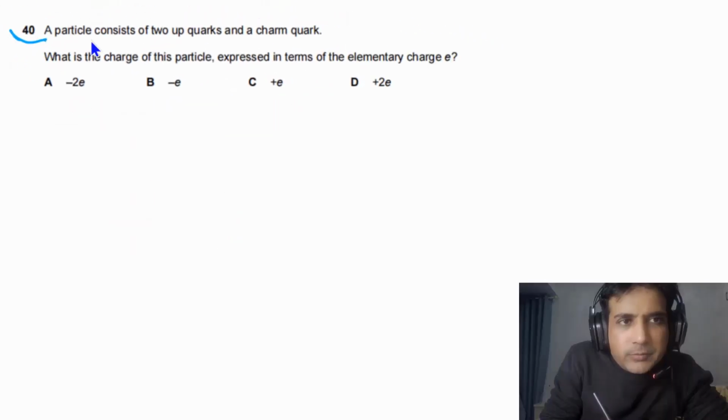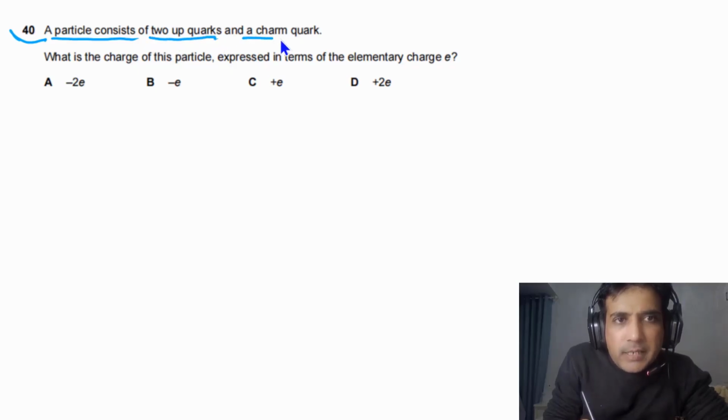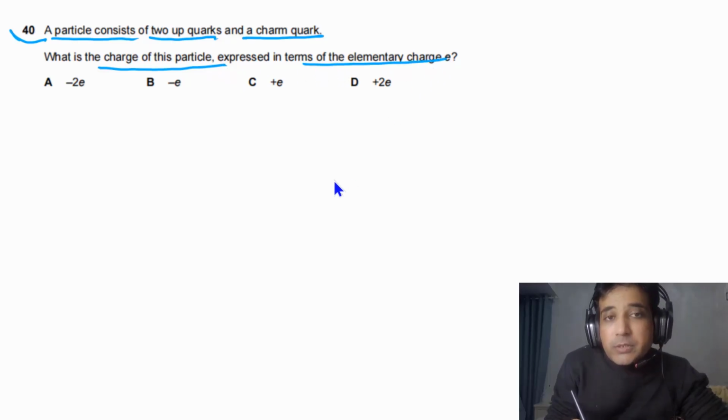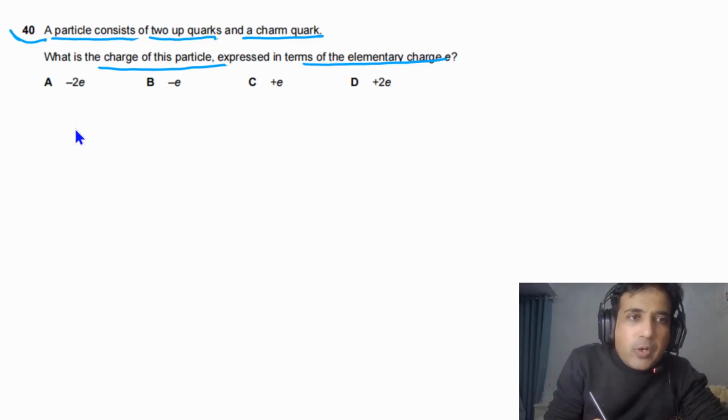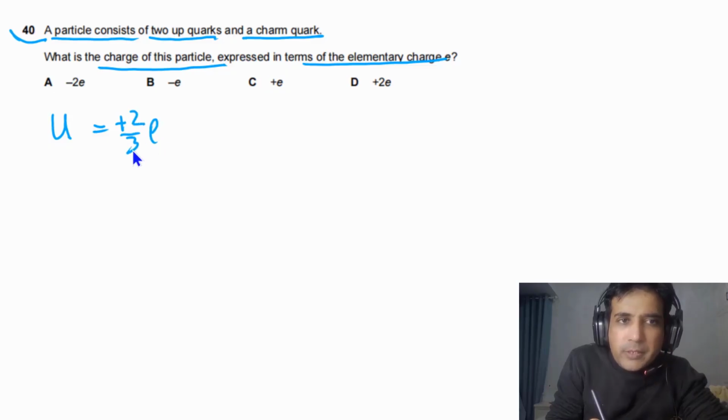For question number 40, it is given that a particle consists of two up quarks and a charm quark. What is the charge of this particle expressed in terms of the elementary charge e? First thing we need to understand: the charge on an up quark is plus 2 by 3e, and the charge on the charm quark is also plus 2 by 3e.